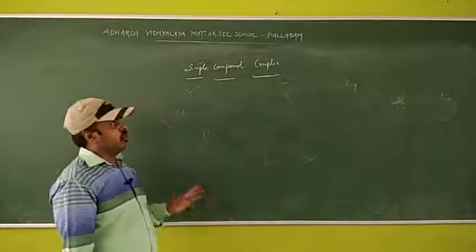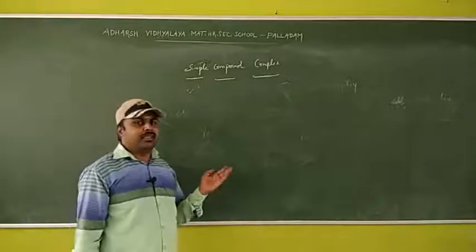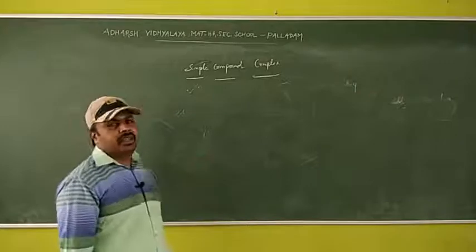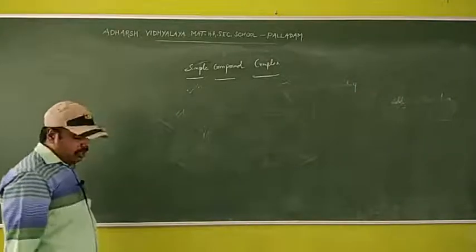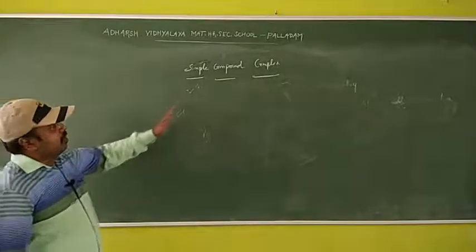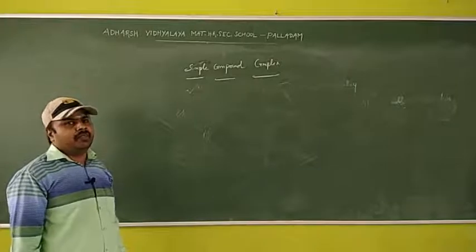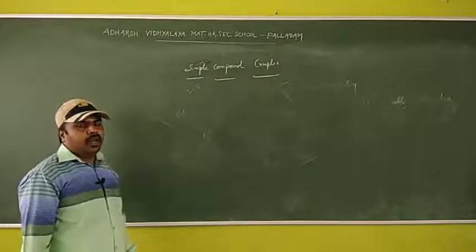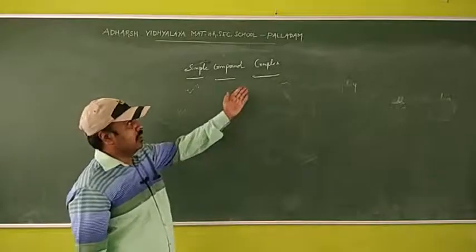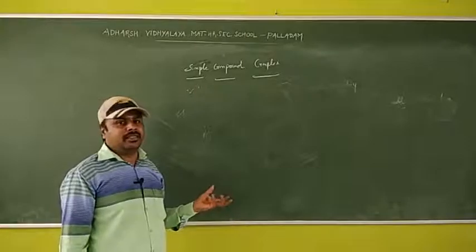Because we have to know about these things only, we have to understand simple, compound, complex very clearly. Yes? So first we have to know about the structures. How do we frame a simple sentence? How do we frame a compound sentence? And how do we frame a complex sentence? Because we have to know about the structure.